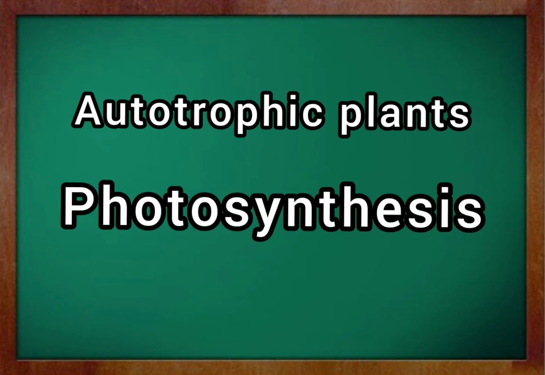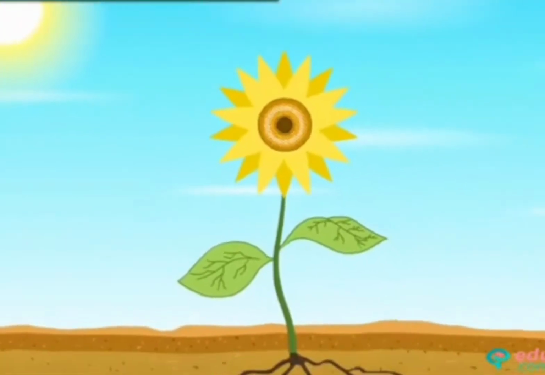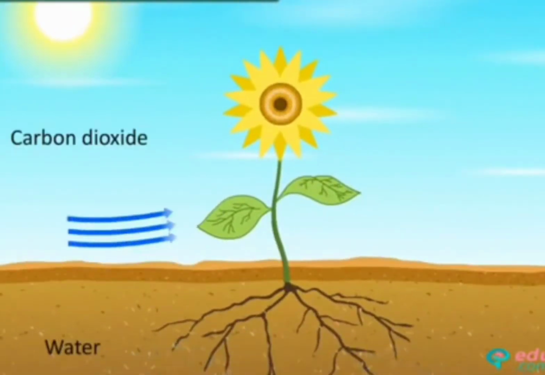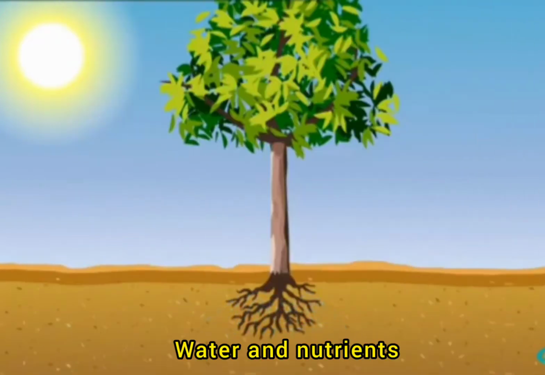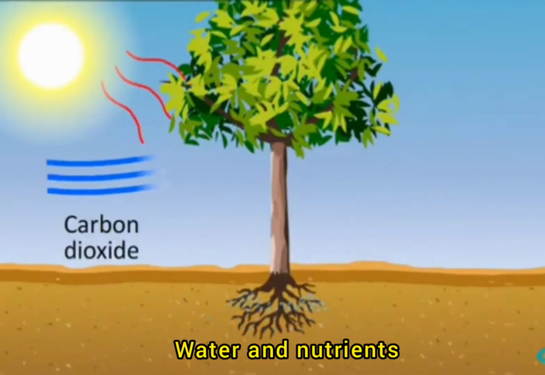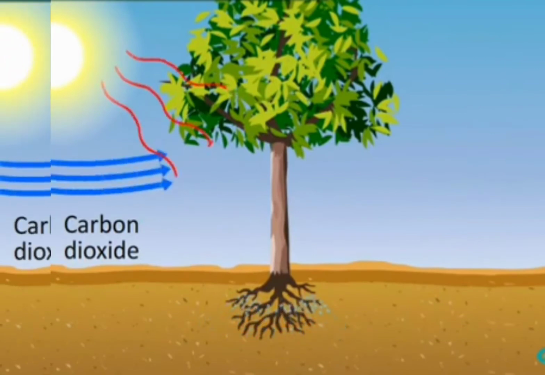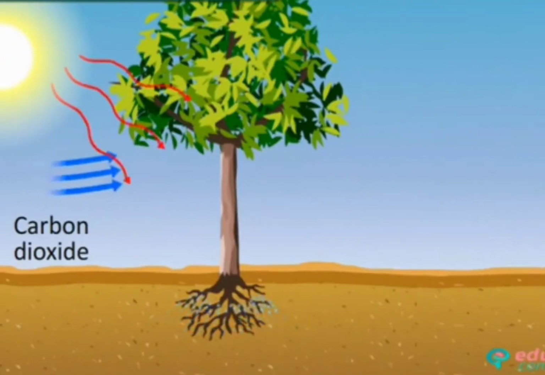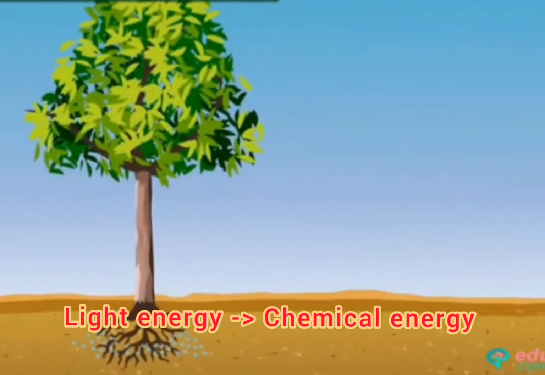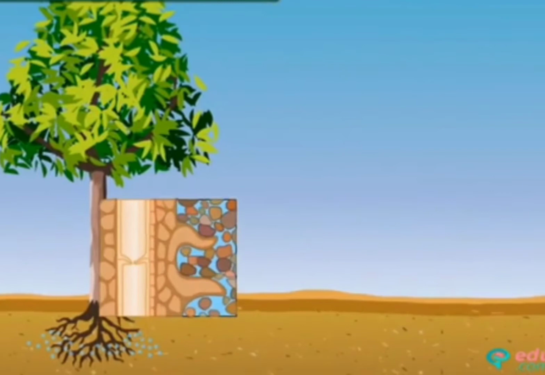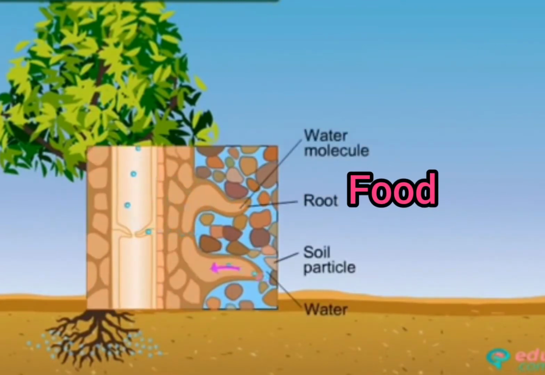Autotrophic plants. In this, we'll study in detail about photosynthesis. Plants also need food for their growth. They can produce their own food with the help of sunlight and chlorophyll. Plants make their food in their leaves using water and nutrients from the soil and carbon dioxide from the air. This process is called photosynthesis. Plants convert light energy into chemical energy and store it in the form of food.